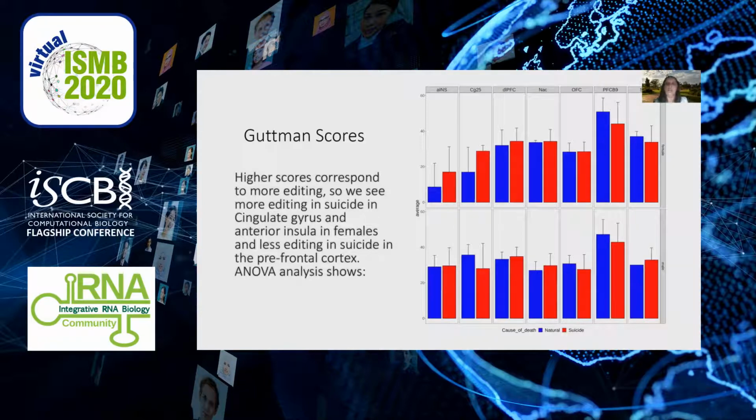The highest editing is seen in the prefrontal cortex. In females, editing is higher in suicide in the cingulate gyrus, and lower in suicide in the prefrontal cortex. Females also show more editing in general and more significant differences in editing amounts.